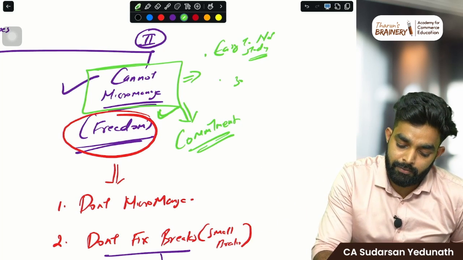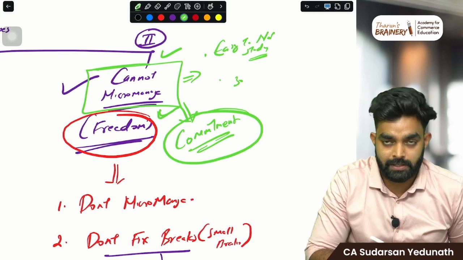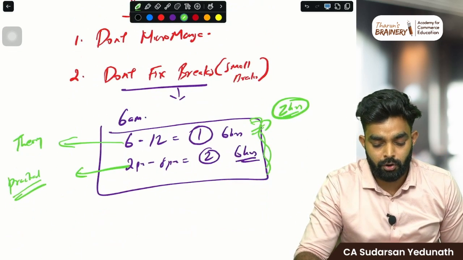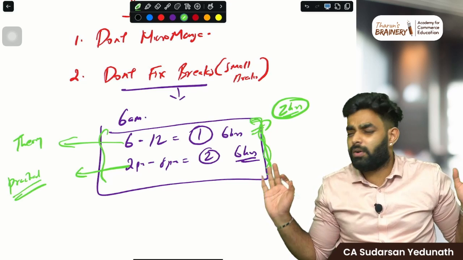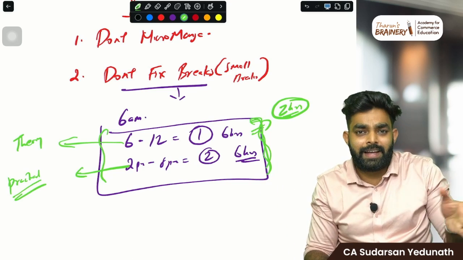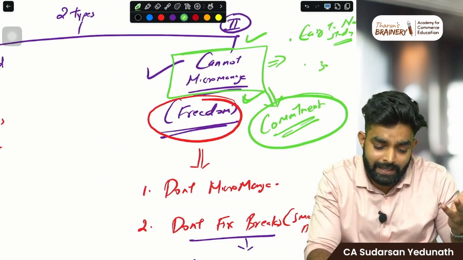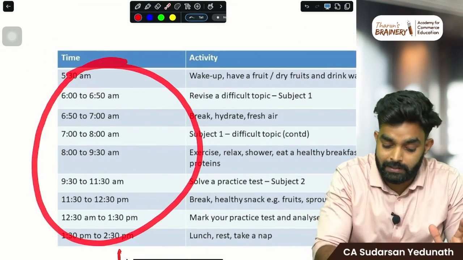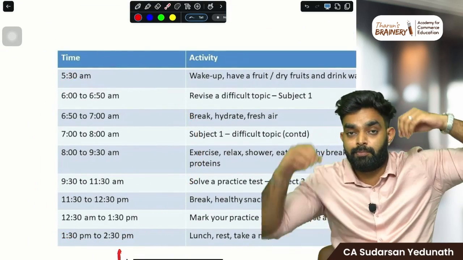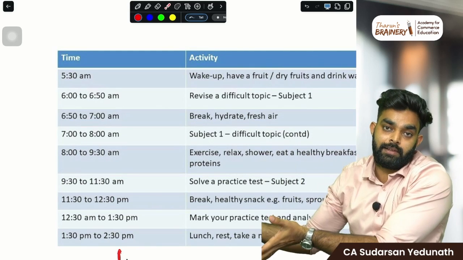If you want to become a CA, you have to be committed. Because I'm giving liberty and not fixing anything, you do it like this: two slots, done. Khatam. Don't focus on creating a timetable and following it. Because creating a timetable like this and following it is much more difficult than studying itself.